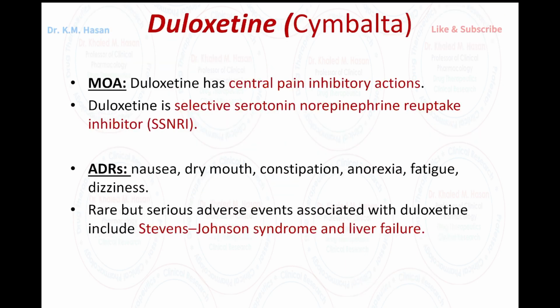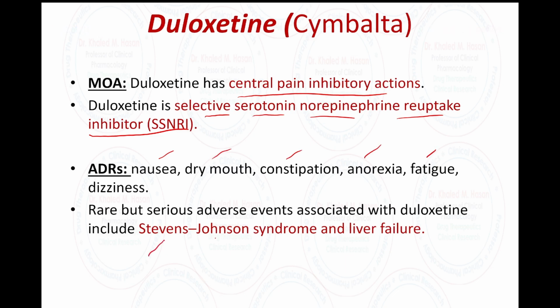Duloxetine belongs to the selective serotonin norepinephrine reuptake inhibitors, SSNRI, belonging to the antidepressant medication, and this is considered a new generation of antidepressant. The duloxetine exerts an inhibitory effect on the brain. Patient may suffer here from nausea, dry mouth, constipation, anorexia, dizziness. Here they remind us that duloxetine may cause Steven Johnson syndrome and liver failure. We need to look at Steven Johnson syndrome in the Google image just in case, to be familiar with the situation here.